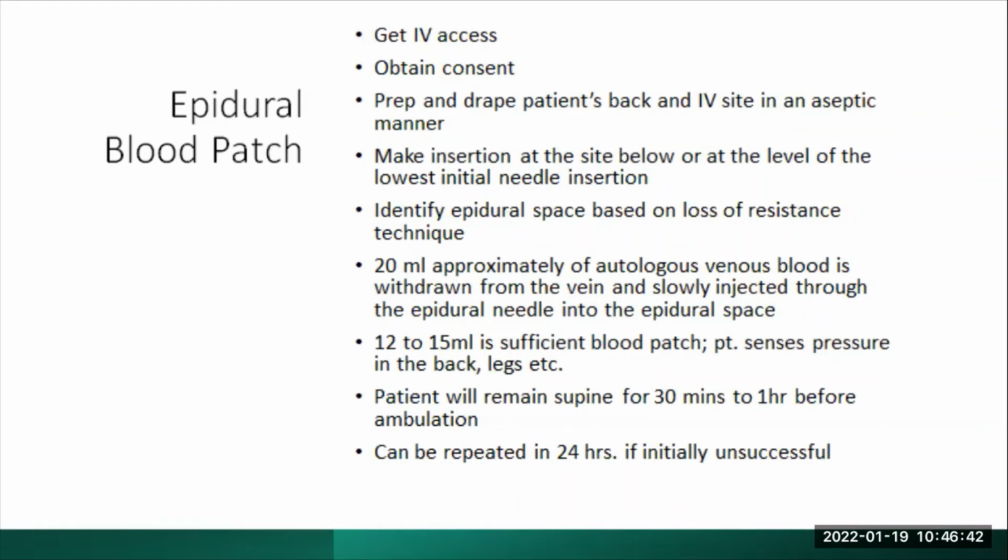We don't contaminate the blood, and we don't let it sit for any reason before we inject into the epidural space. Once that is done, about 12 to 15 mils is sufficient to block that area. And the patient remains supine for 30 minutes to 1 hour before ambulation. This ensures that the blood puts enough pressure on that spot where CSF is leaking.